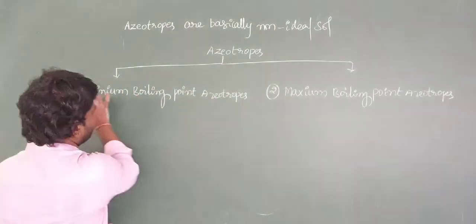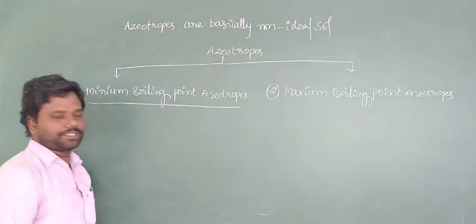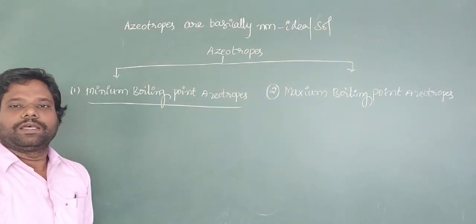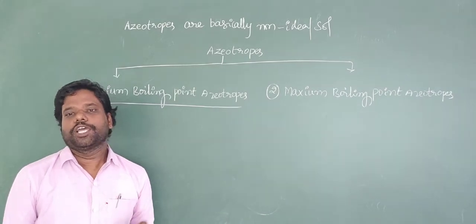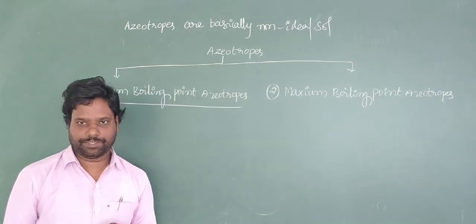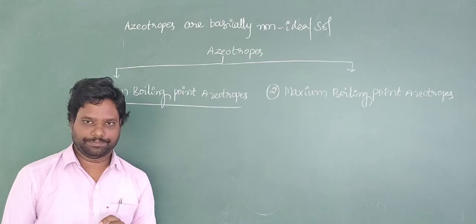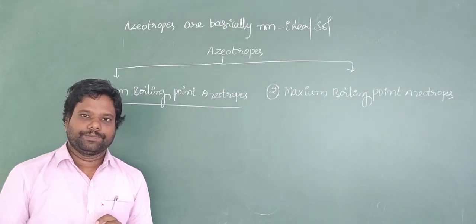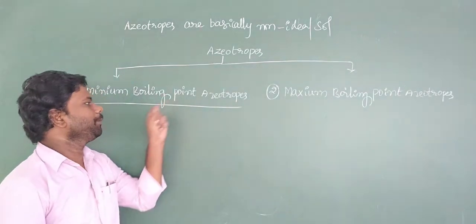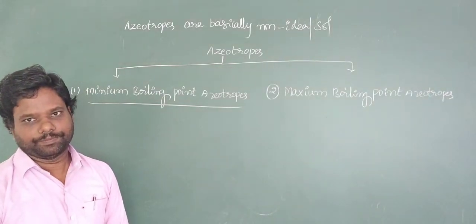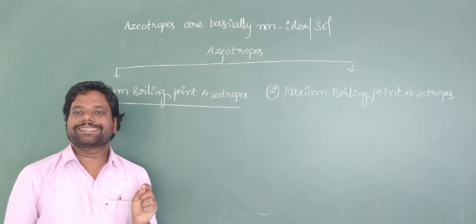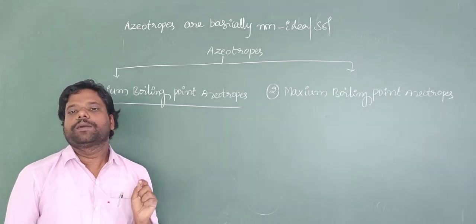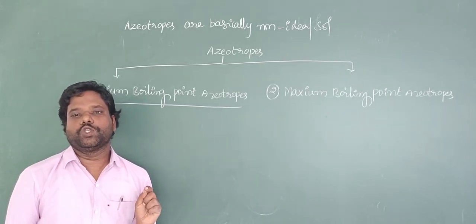Look here, minimum boiling point azeotropes means the boiling point of the solution is lower than the boiling point of either pure component, solute or solvent.